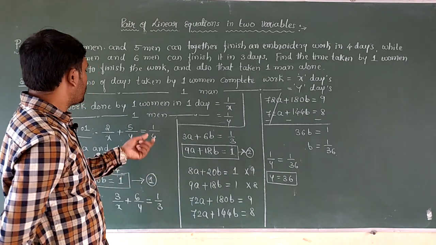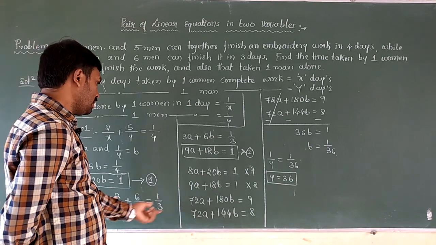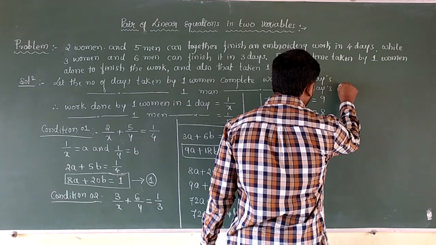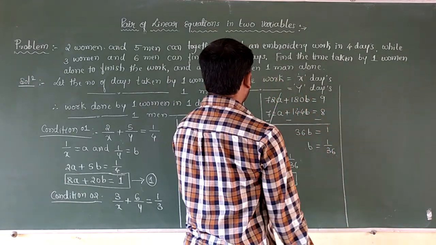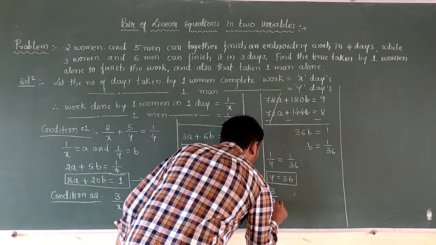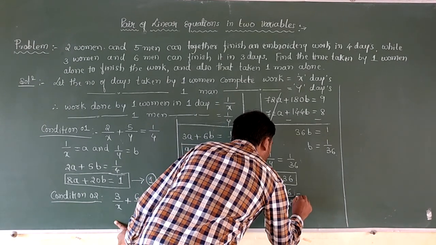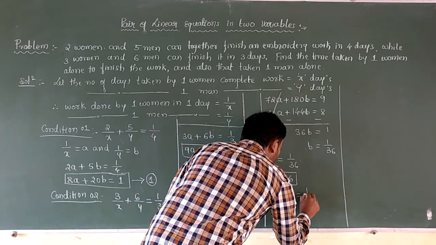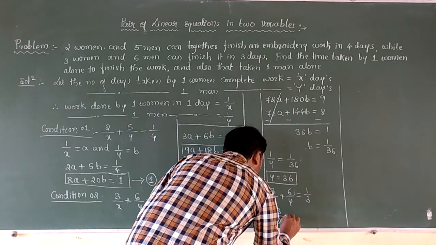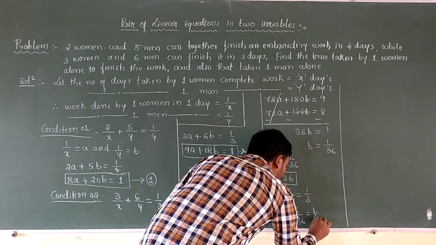To calculate women's work, substitute this in any one of the equations. Here I will substitute the value of y in the second equation to get the work done by women. Here I will substitute in this equation, that is 3 by x plus 6 by y is equals to 1 by 3. So this implies 3 by x plus 6 by 36 is equals to 1 by 3.